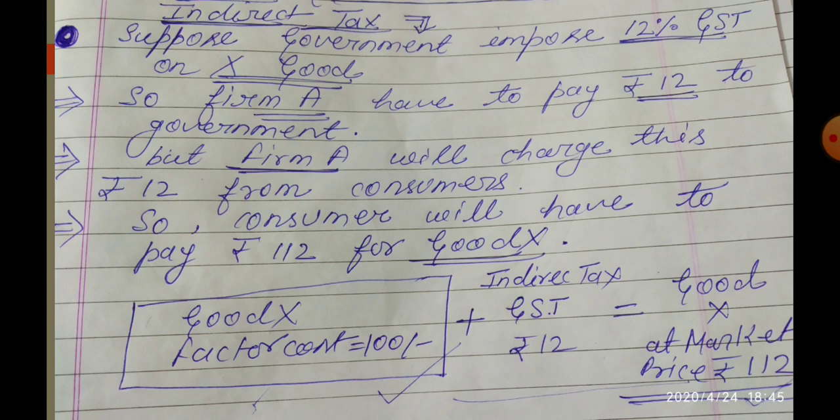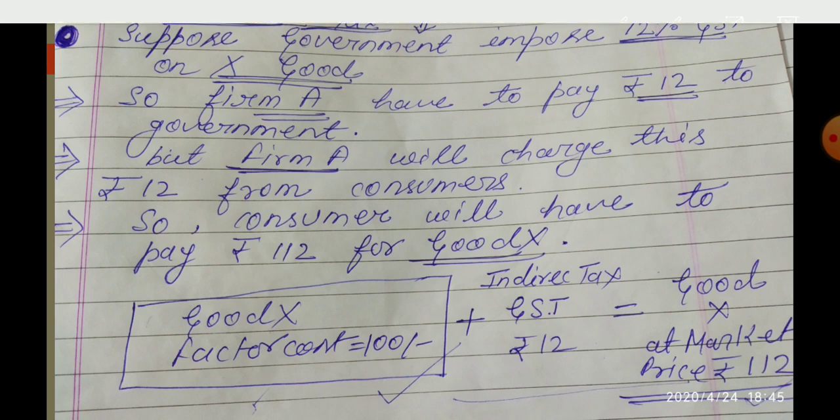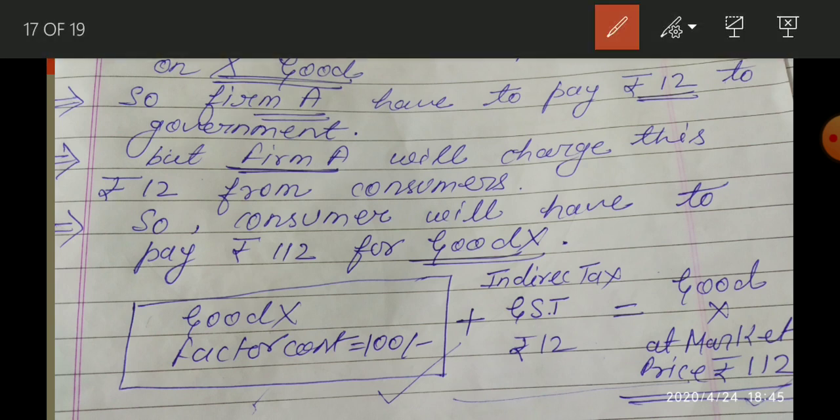So it is clear now that when indirect tax or GST is imposed, it is going to increase the price of a product. Here you can see factor cost is 100. I already explained in the previous slide. Now 12 rupees is imposed as GST by the government. So the firm is going to add these 12 rupees to the factor cost. In this way, market price becomes equal to 112 rupees.